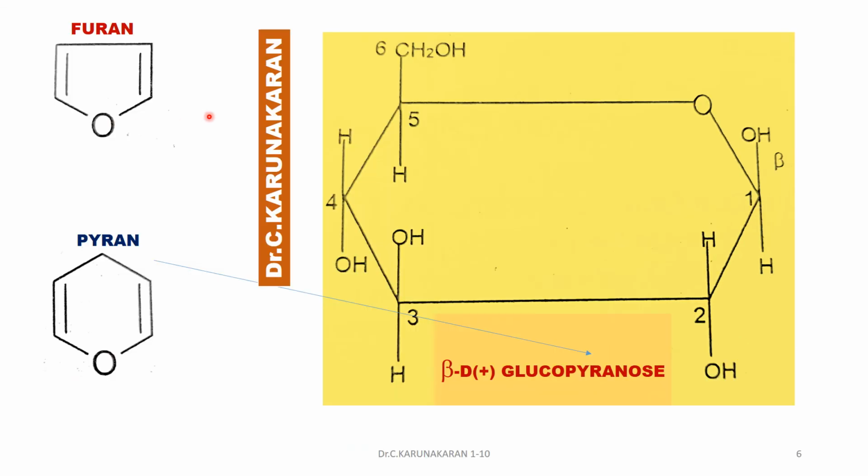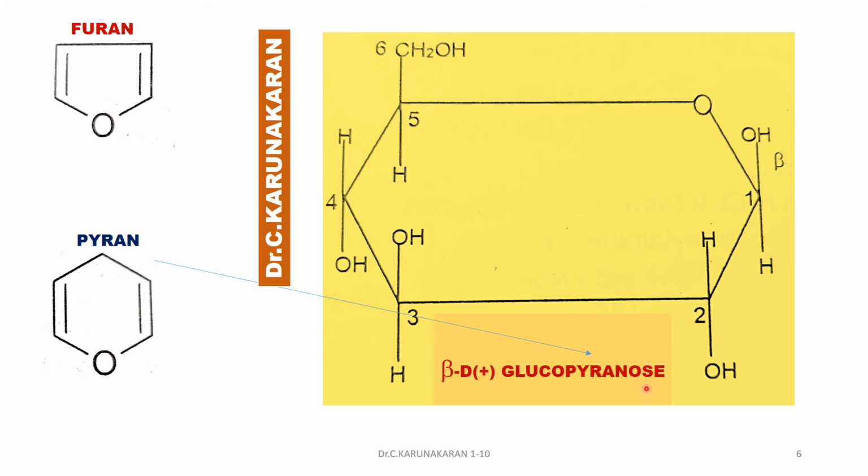There are two ring compounds: furan, a 5-member ring, which is also very stable, similar to the 6-member ring. And pyranose, this is pyran, a 6-member ring. This is the derivative of pyran, so it is called glucopyranose.